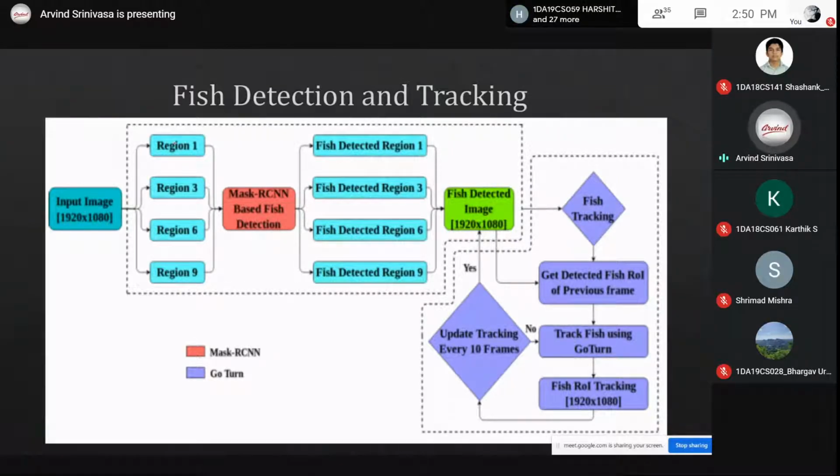Using parallel programming, we ran this Mask CNN in parallel in all the 9 different regions. Then the detection of the fish was done in the 9 different regions. And once the detection was done, we started to track the fish. So this is how we did it in the real world.